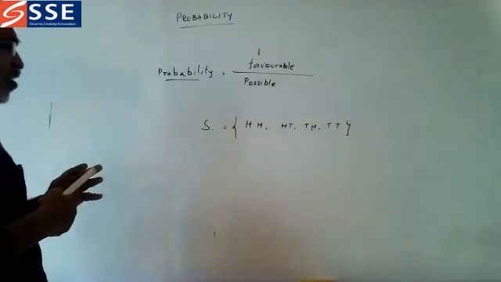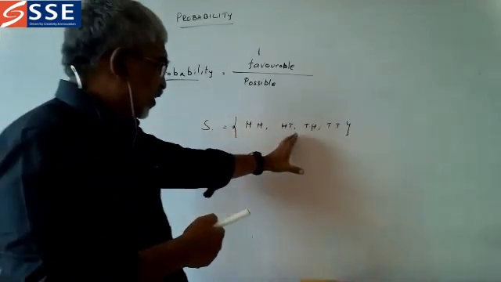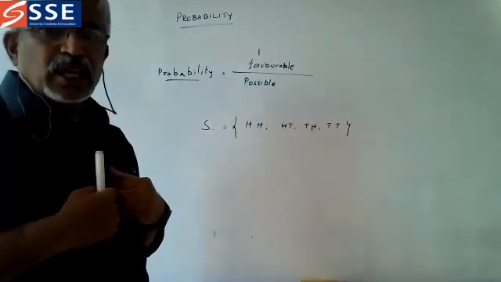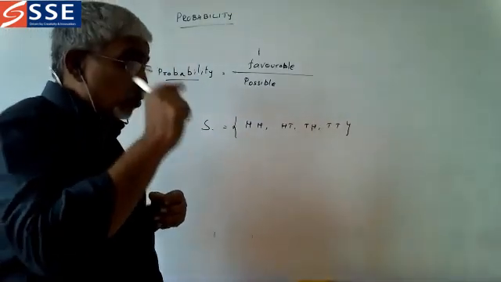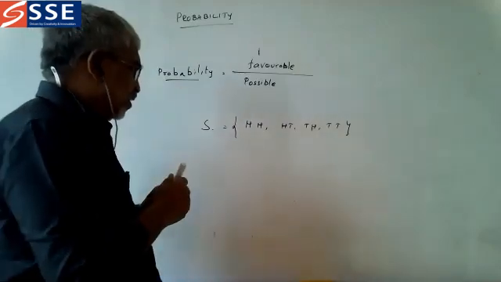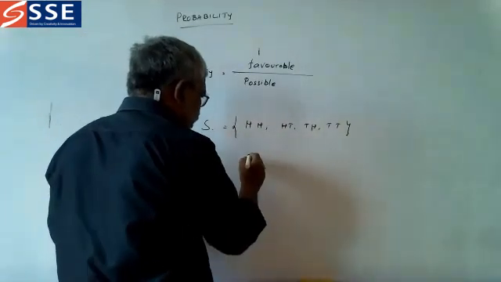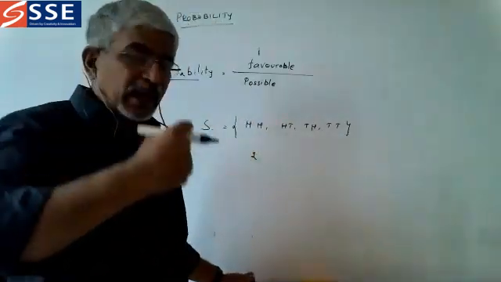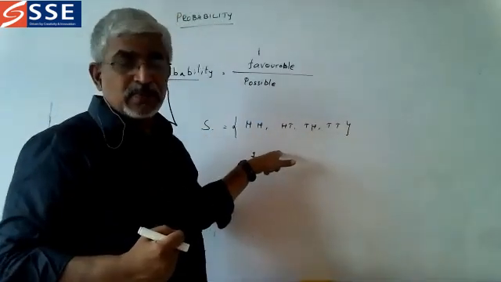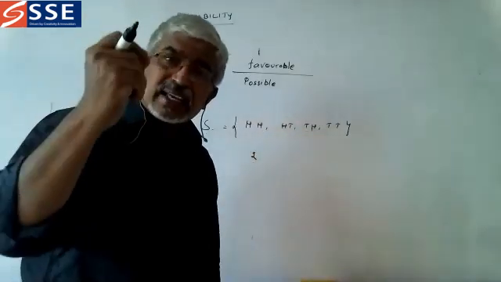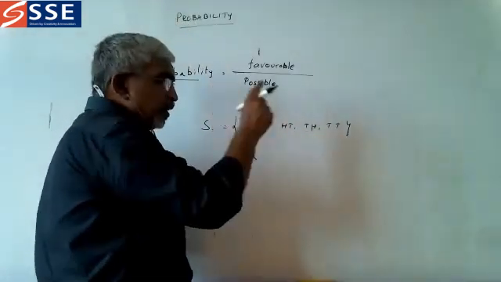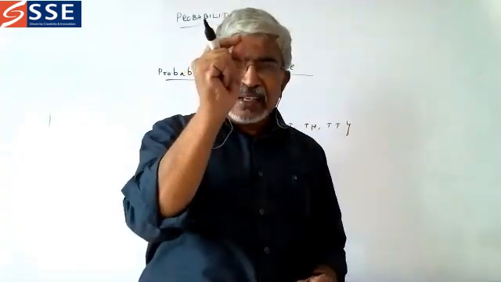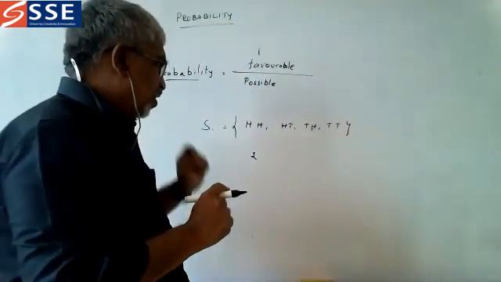This is the set of all possible outcomes we are having, and we will give a number. What I want? I want one head, I want head. So here, how many heads are there? Two heads are there. So what I am doing? I am assigning a number to these outcomes. Now let us put, what is a success? Getting head is a success. So for head, we will put 1. For tail, we put 0.